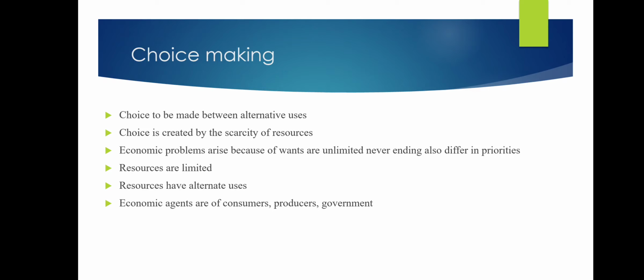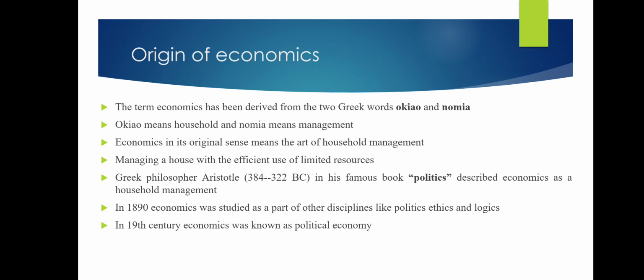Because of that, the choice problem arises. Economic agents are consumers, producers, and government. They are always trying to satisfy unlimited wants with limited resources. So choice making is the main activity of economic agents.